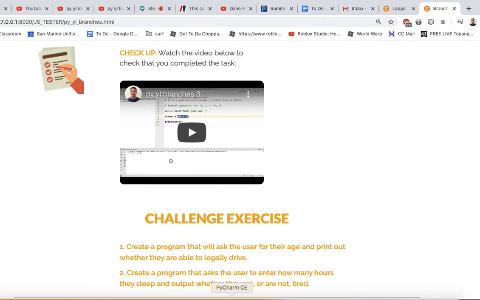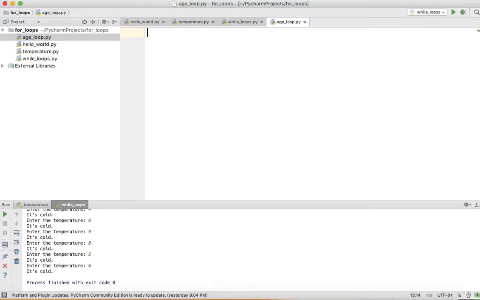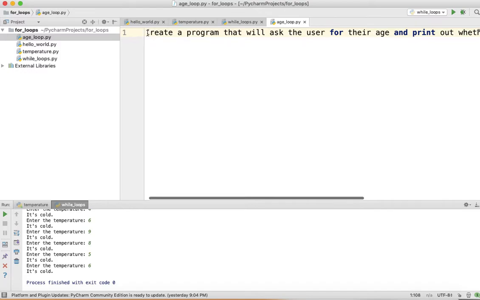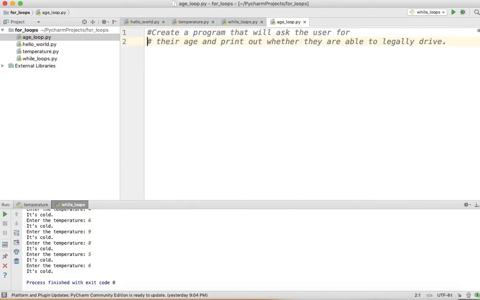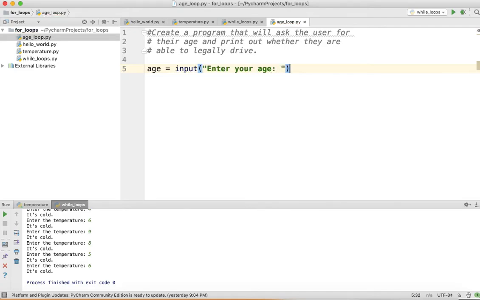Okay, so this program says create a program that will allow the user to enter their age. So I'm going to paste that in there, add a comment onto the front, maybe a couple new lines here. First things first, we want to create this program that's going to ask the user for their age. So let's say age is equal to input, enter your age, and then from there I'm going to say whether they're legally able to drive.